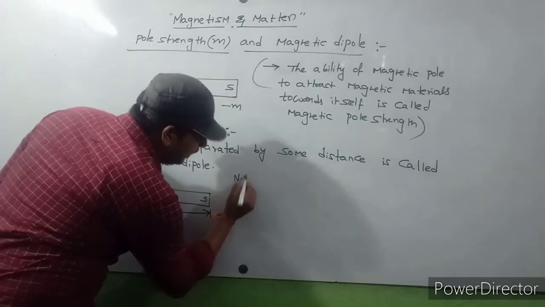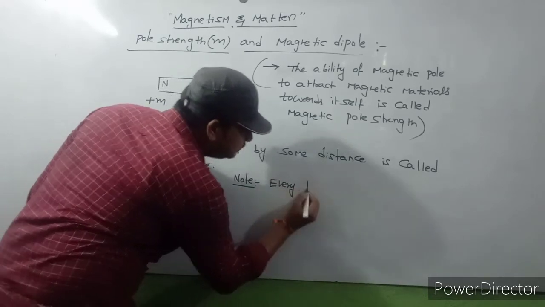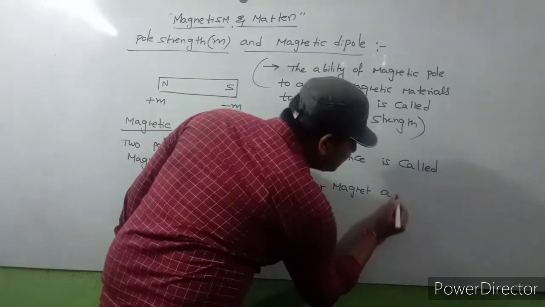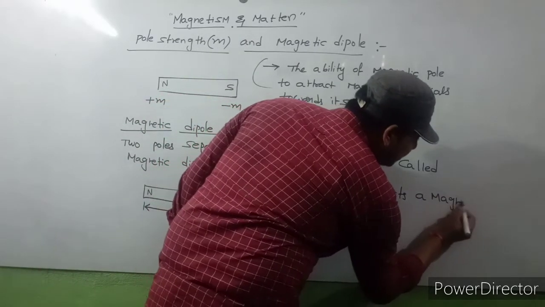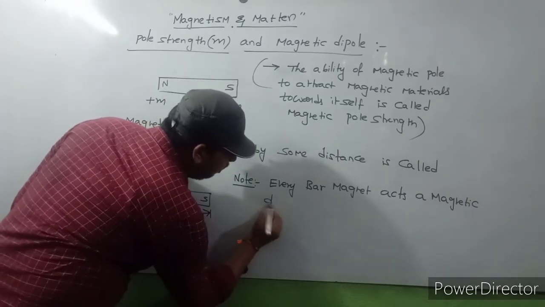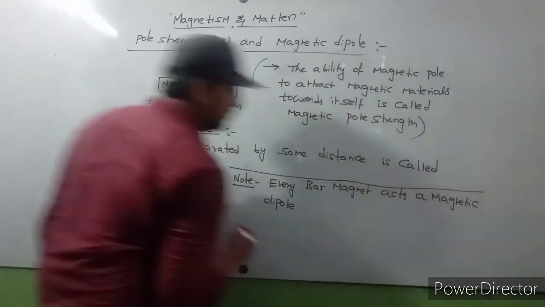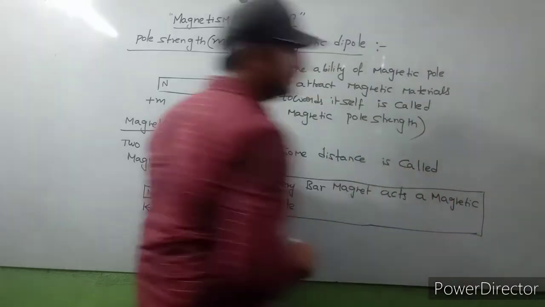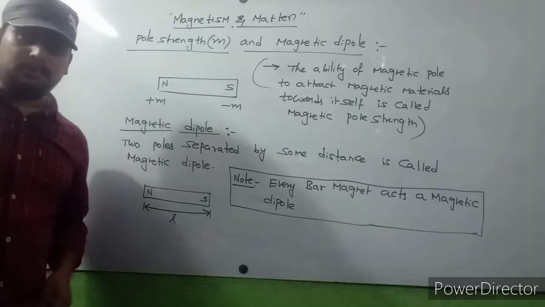This is a very important note point: every bar magnet acts as a magnetic dipole.